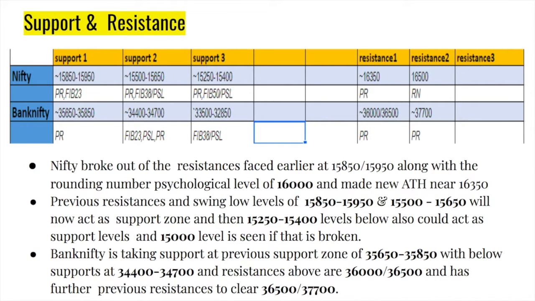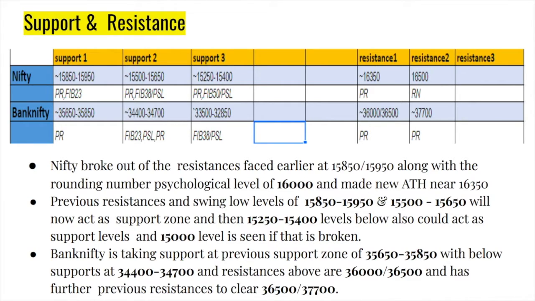That's the first resistance, and above that you can have 16,500 as a trend projection. 16,500 is also a round number, so you can see resistance on Nifty on that side. And on Bank Nifty, you can see that the support zone is 35,650 to 35,850. That is where it is currently residing.